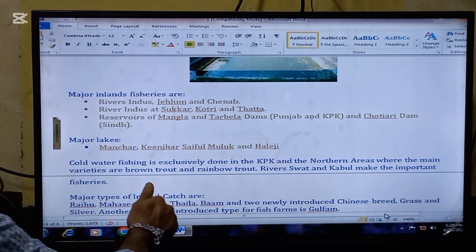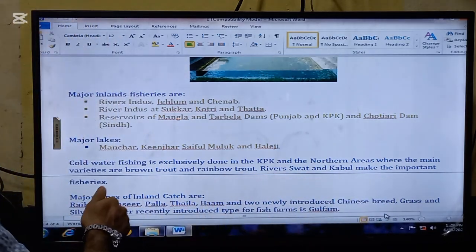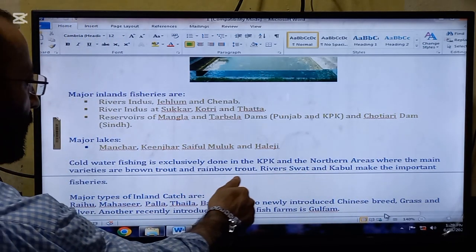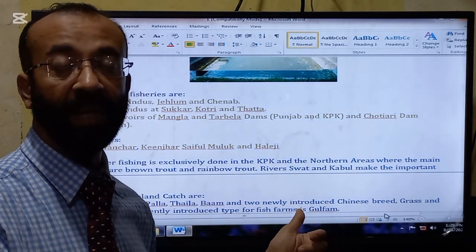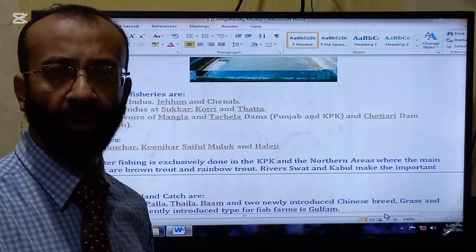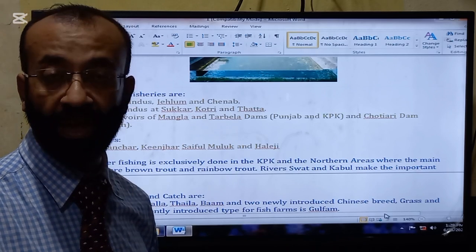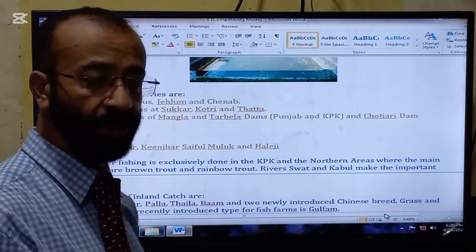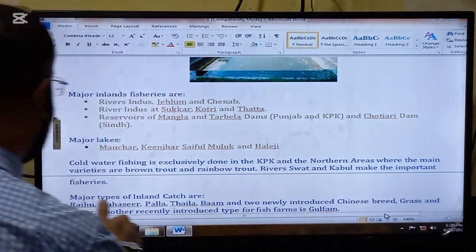Cold water fishing is exclusively done in KPK and the northern areas, where the main varieties are brown trout and rainbow trout. So learn these names also, because a question of 1 or 2 marks normally comes: name some cold water fisheries, name some inland fisheries, name some marine fisheries. So you have to learn all these things. Rivers Swat and Kabul are important fisheries.